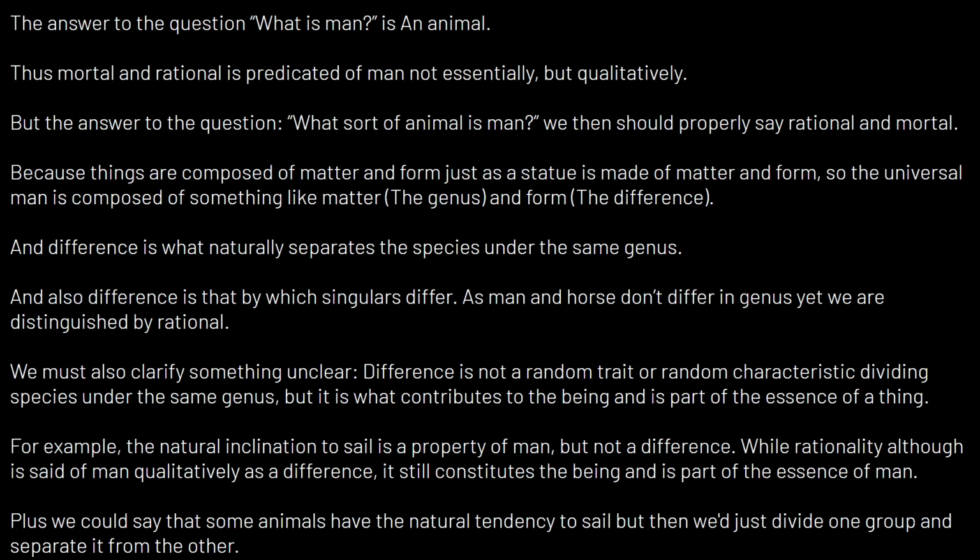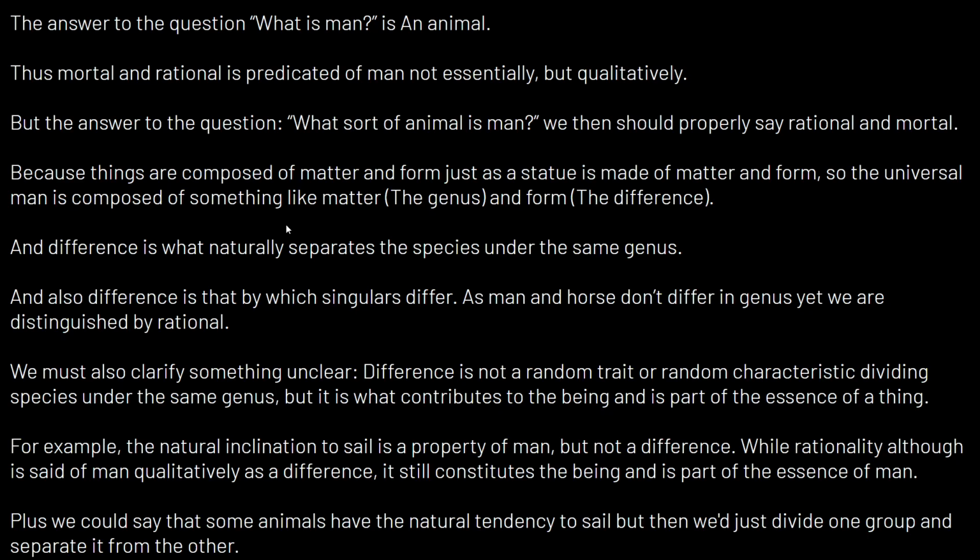As man and horse do not differ in genus, yet we are distinguished from a horse because we are rational, right? And so we must also clarify something unclear. Difference is not a random trait or random characteristic that divides species under the same genus, but it is what contributes to the being and is part of the essence of a thing. For example, the natural inclination to laugh is a property of man, but is not a difference, while rationality, although it is said of man qualitatively as a difference, still constitutes the being and is part of the nature and what it is to be man, right?